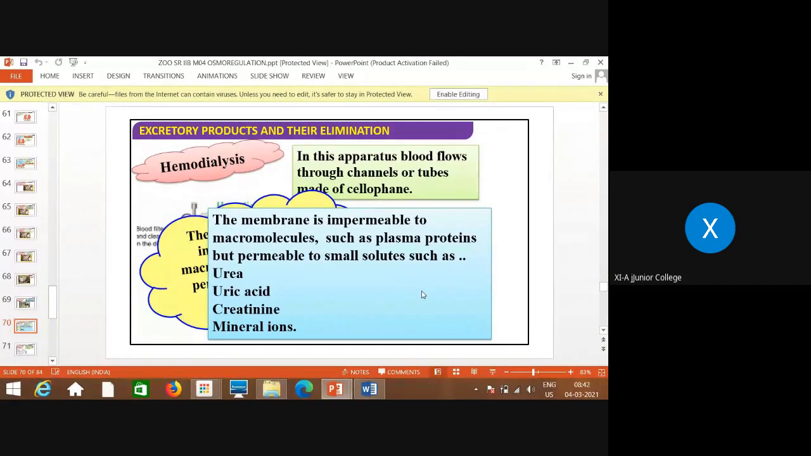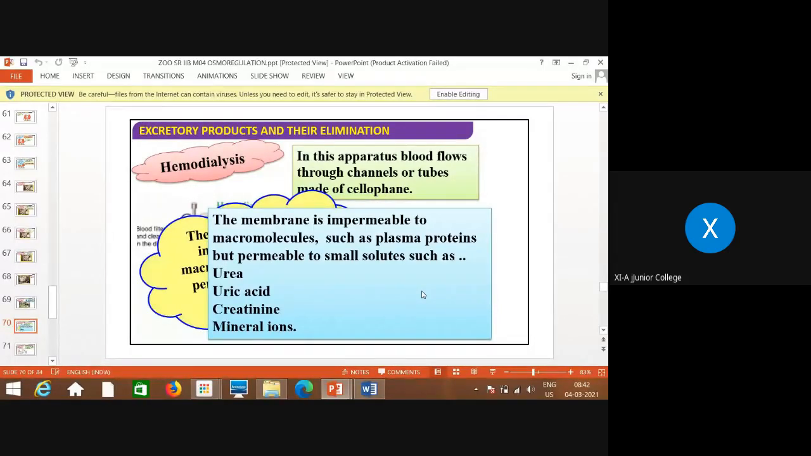In this apparatus, blood flows through channels or tubules made of cellophane. Means the blood is passed through these cellophane tubes. The membrane is impermeable to macromolecules such as plasma proteins, but permeable to small solutes such as urea, uric acid, creatinine, mineral ions, etc.